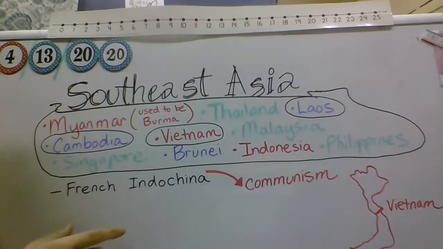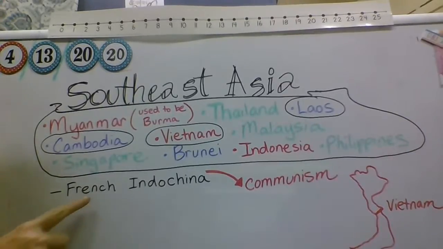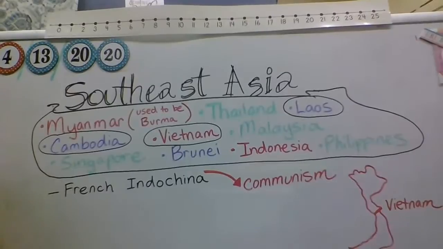And so these countries of Laos, or they really weren't countries at that point, they were colonies, but Laos and Cambodia and Vietnam, they weren't really ready for independence. They didn't really know how to be a country or to run. So as soon as the French left, these countries were left open and really opened up for communist aggression. So the communist countries. Now, if you remember, when we've been talking about these other countries, there are some pretty big communist countries that are really close to the ones that we're talking about today.